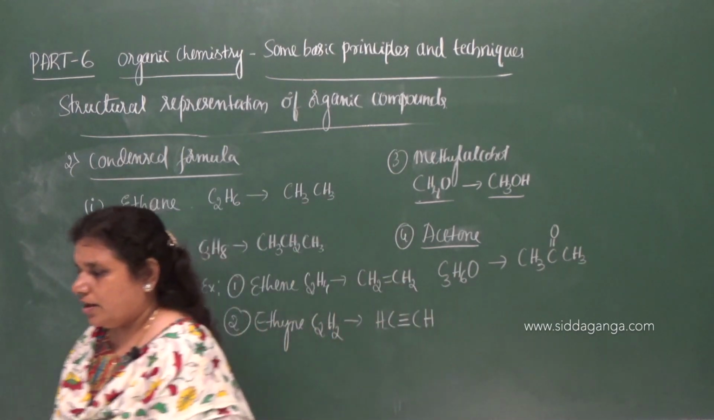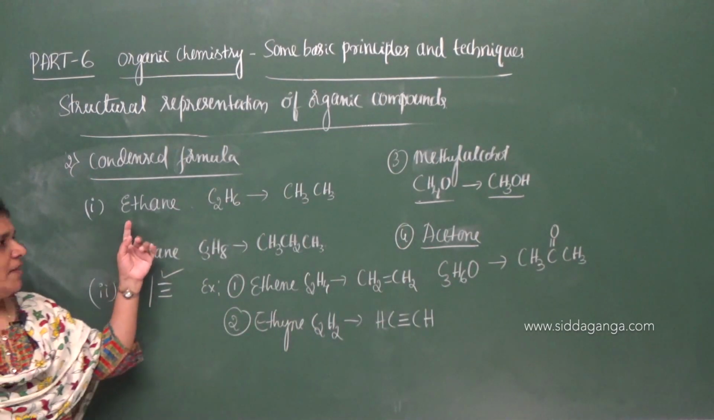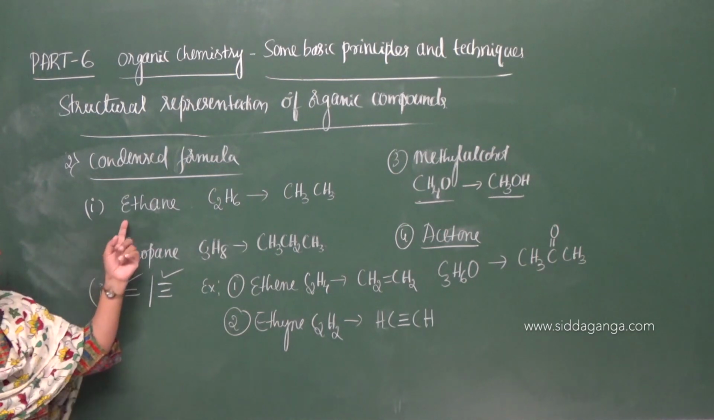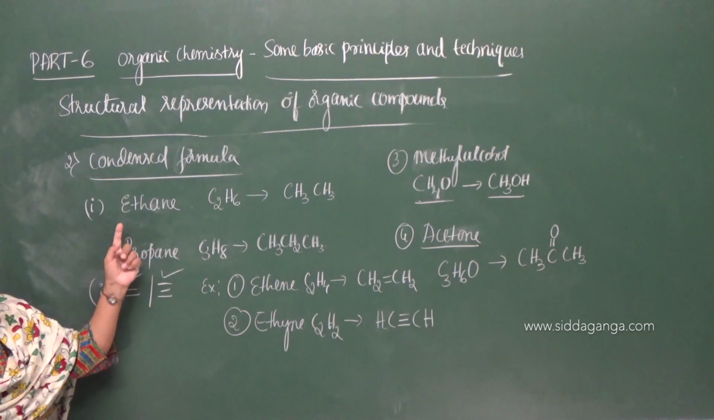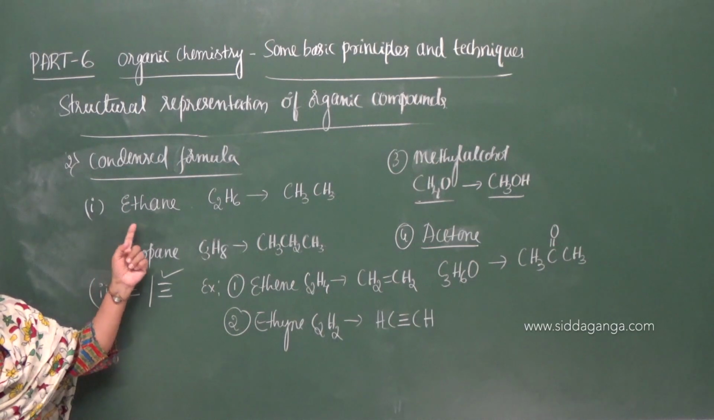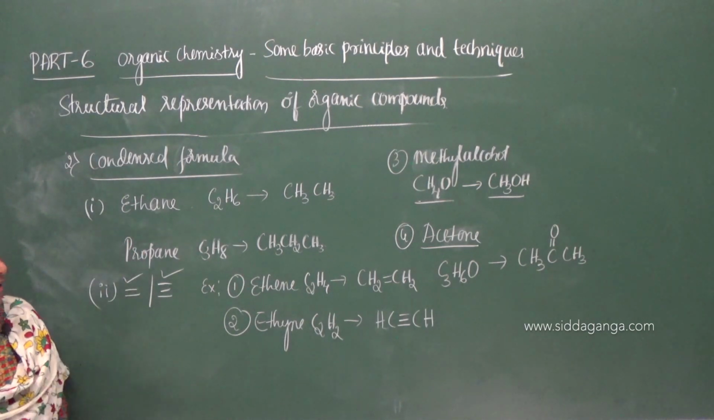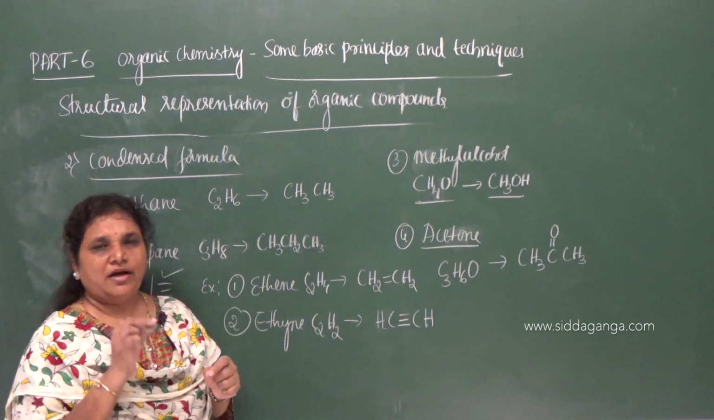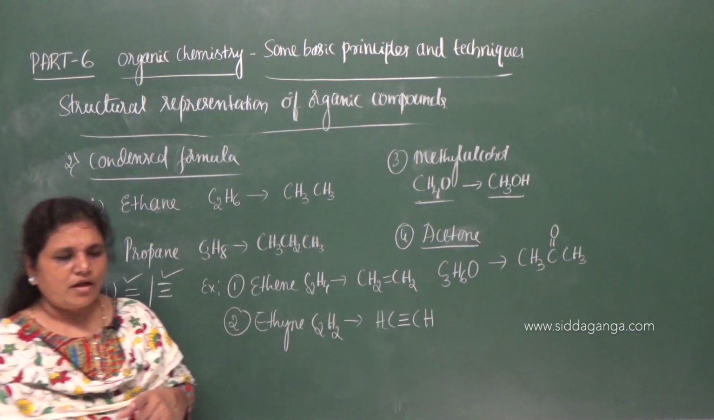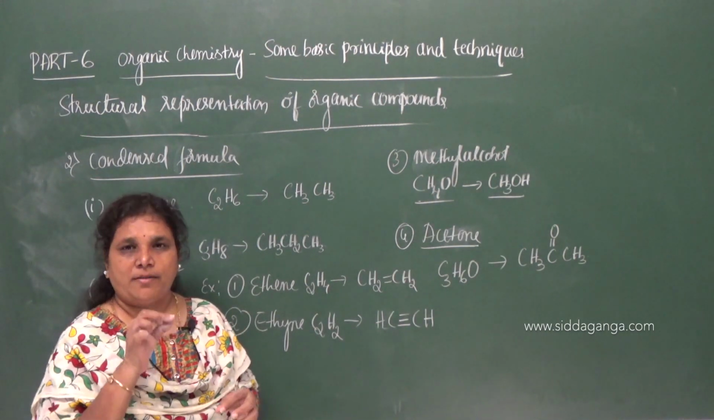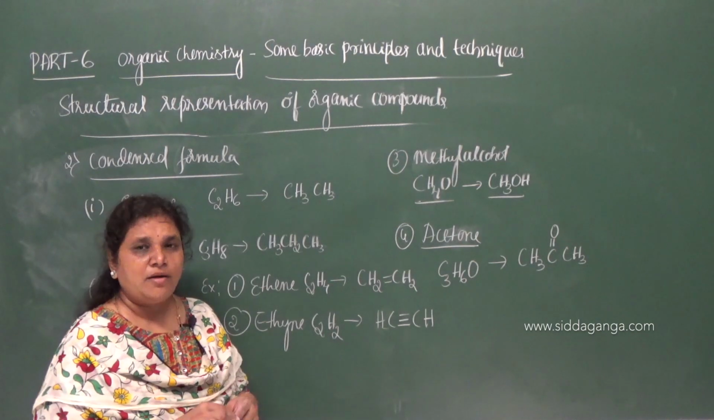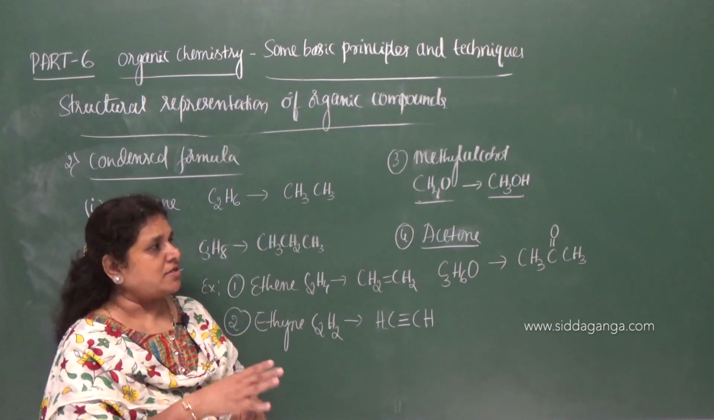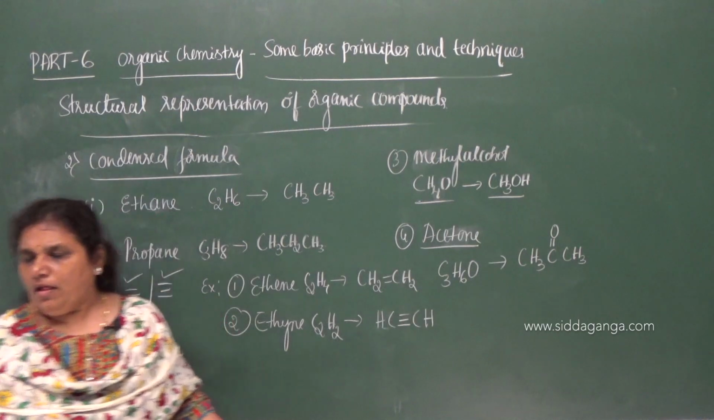That is about the condensed formula. The first condition is that it gives all the atoms present in a given compound, while the bond between carbon and hydrogen, a single bond between carbon atoms, and a single bond between carbon and other elements are not shown in the formula.